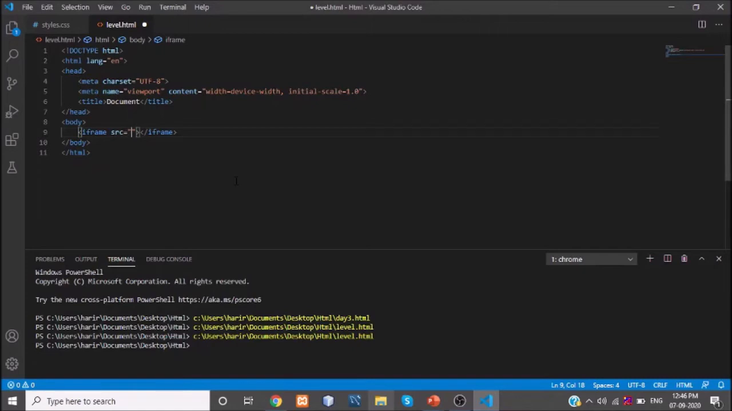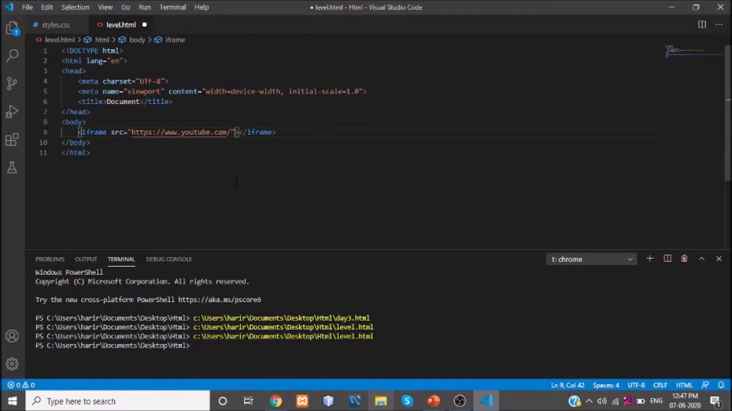For this, I'm saying https colon slash slash www dot youtube.com. I am just adding the source. The first part is what I have done: https colon slash slash www.youtube.com. I have added that.